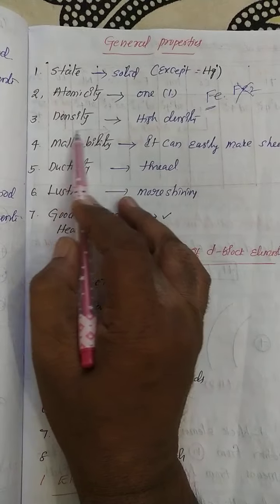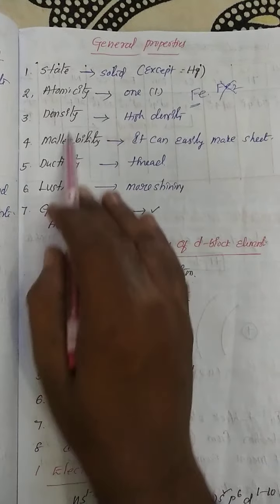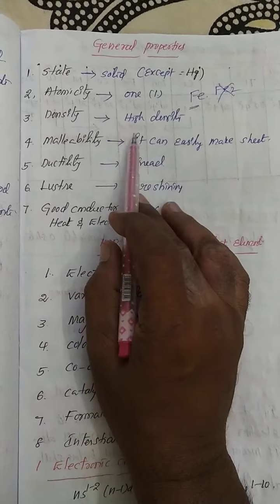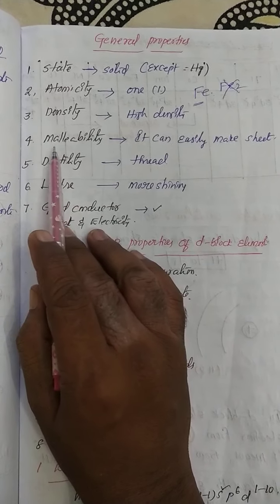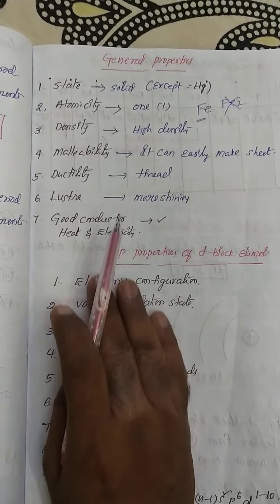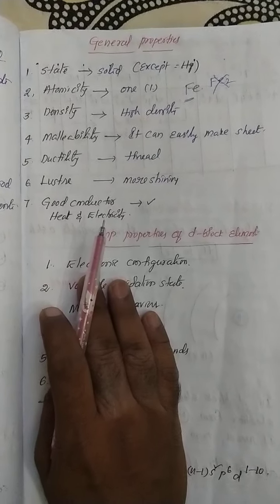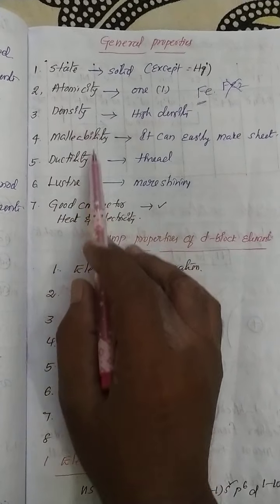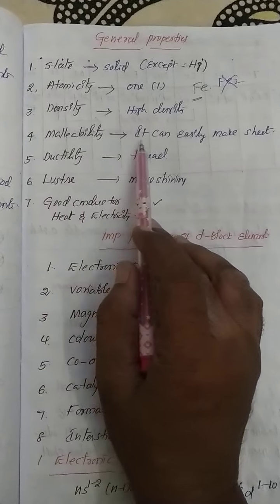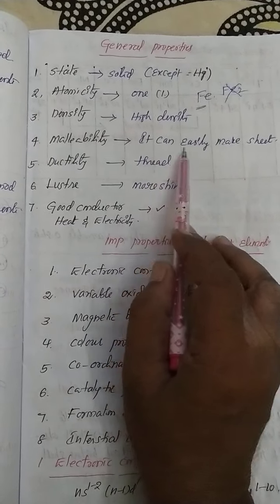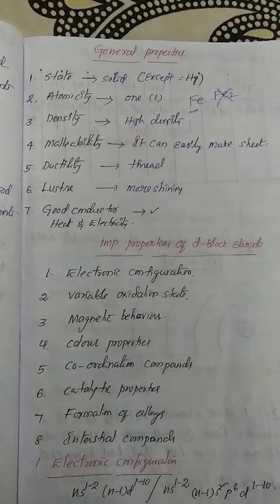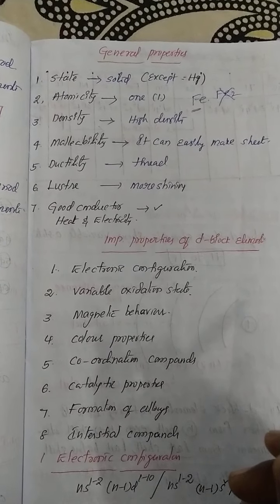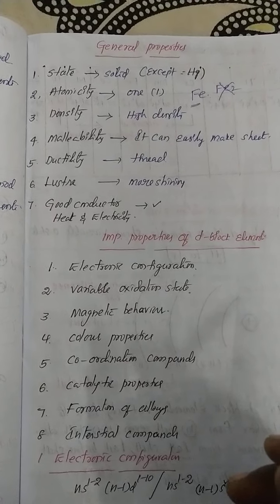And density. I already said these are all metals, completely solid state metals. That's why they have high density. Next, malleability. One of the best similar characters of all metals is malleability, along with density, atomicity, ductility, and luster. Malleability means it can easily be made into a sheet, like iron sheet, gold sheet. So all these D block elements can show malleability.